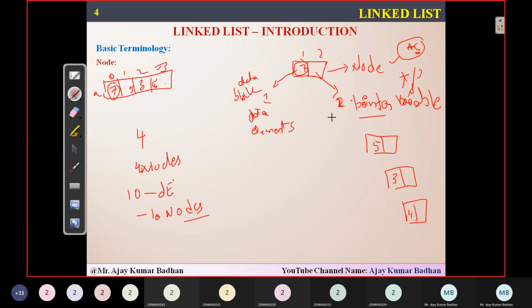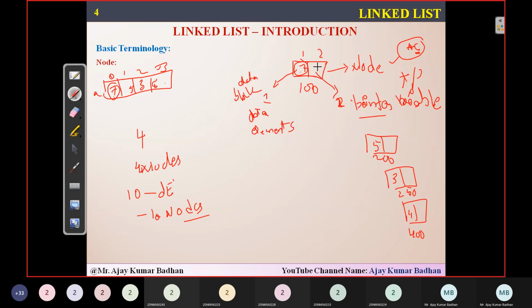Okay, please understand this carefully. This particular block is having an address, something called as 100. Now you have stored the variable 5. Now you have stored another data element 5. Suppose the address is 200 and this is 250. The address of this node is 250 and the address of this node is something like 400. Assume it.